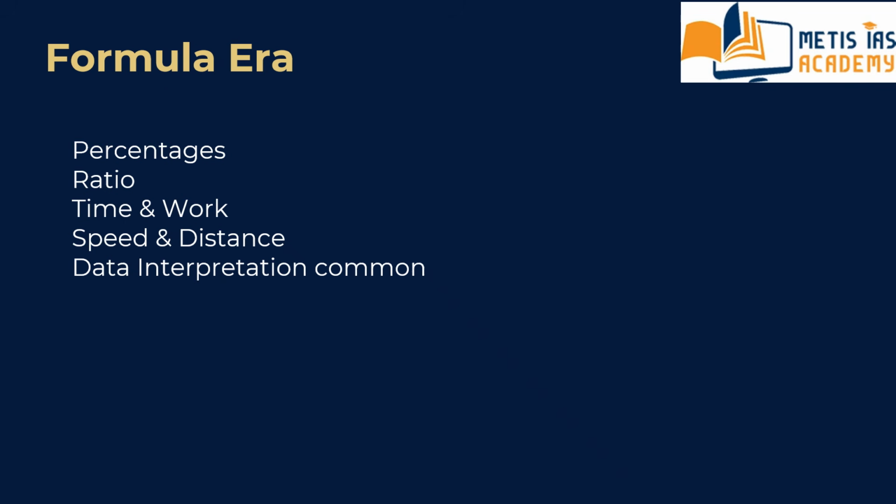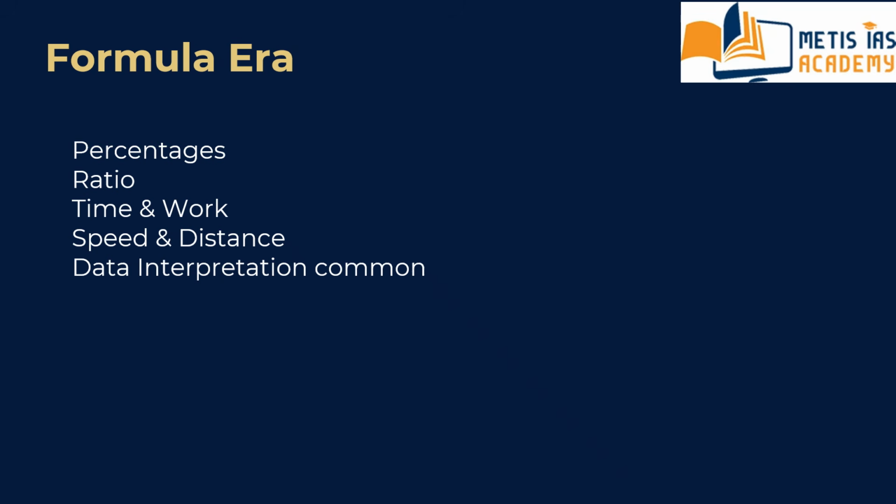Not casually, but systematically. We will move forward with the evolution of CSAT maths, that is quantitative aptitude.